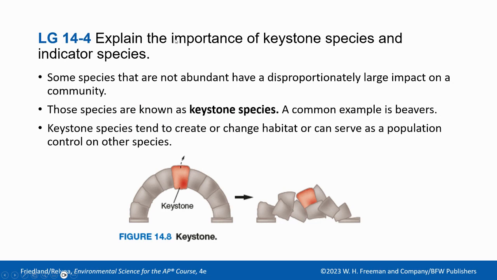Okay, 14.4, explain the importance of a keystone species and an indicator species. Some species are not abundant and have a disproportionately large impact on the community. These are known as keystone species. In architecture, whenever they are building a bridge, this stone right here they called the keystone because it was the key to holding everything together. You pull that, the whole thing falls. A keystone species is only one stone, but the rest of these stones would not be able to be held together without it.